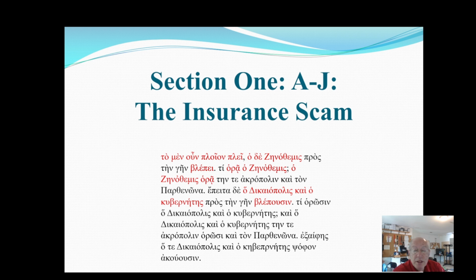So this means Dikaiopolis and the captain. Blepousin is a third person plural verb, present tense, meaning to look. Dikaiopolis and the captain look toward the land.